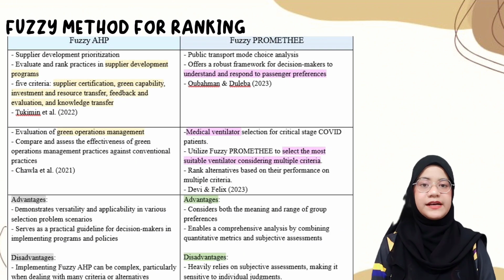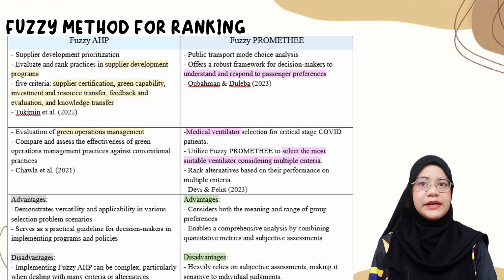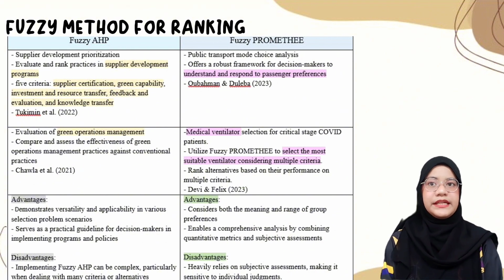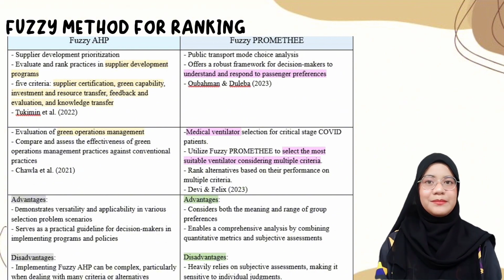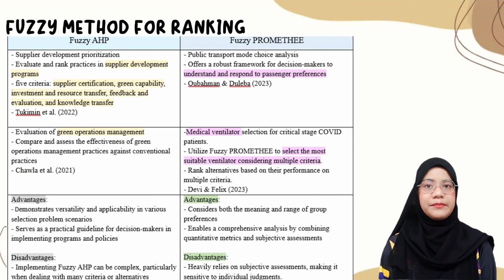Next, the applications of fuzzy AHP. The authors conducted a study on supplier development validation. This study is to evaluate and rank practices in supplier development programs. Next, Chawla et al. 2021 applied the fuzzy AHP to evaluation of green operations management. The advantage of fuzzy AHP is demonstrated versatility and applicability in various selection problem scenarios. The disadvantage of fuzzy AHP is that implementing it can be complex, particularly when dealing with many criteria or alternatives.